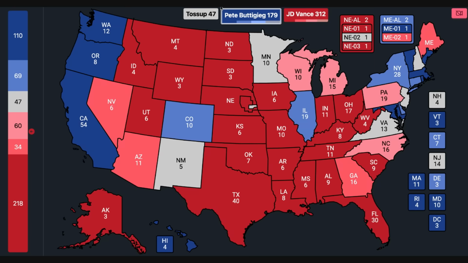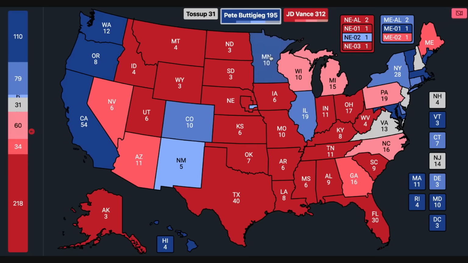And when you look at the lean Democrat states, which there are only lean Democrat states left, there are no tilt states on the map. What you'll see is New Mexico shifts 1.5 points to the right. Nebraska's 2nd congressional district is only a 2-point win. Minnesota is only a 2.5-point win. So that's like almost a 2-point shift to the right. Virginia shifts about 1 point to the right, so a 4.5-point win for Pete Buttigieg. It's only a 200,000 vote margin there.